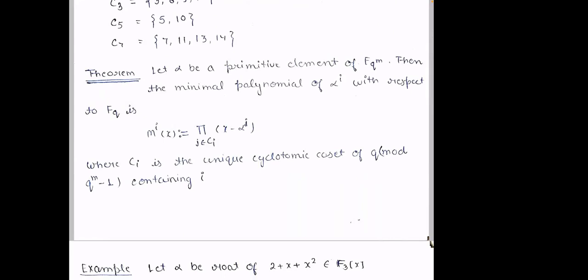Now, how do we find the minimal polynomial for particularly alpha power j? This theorem is related to that. Let alpha be a primitive element of F q power m.